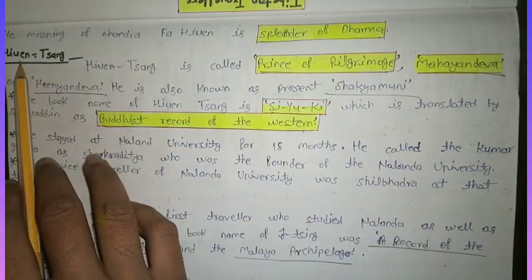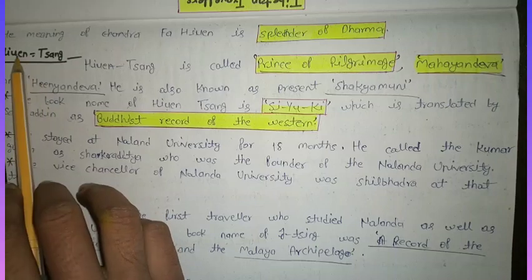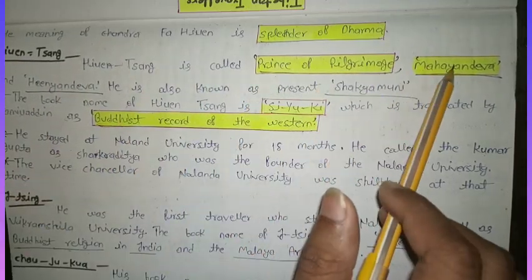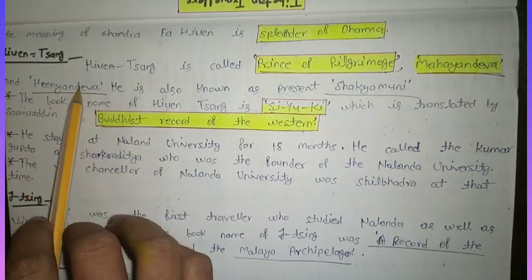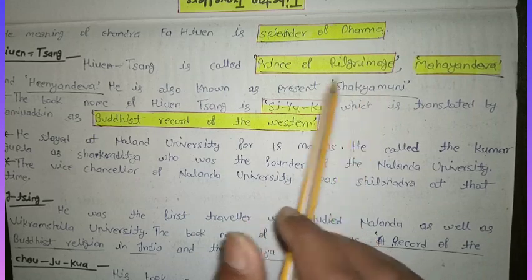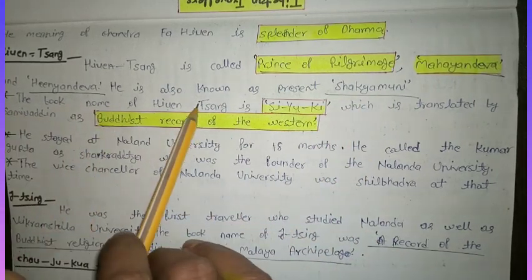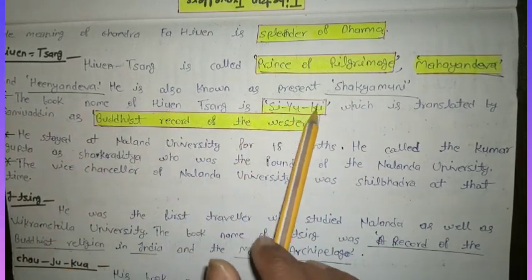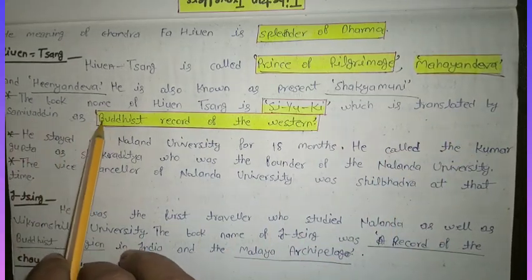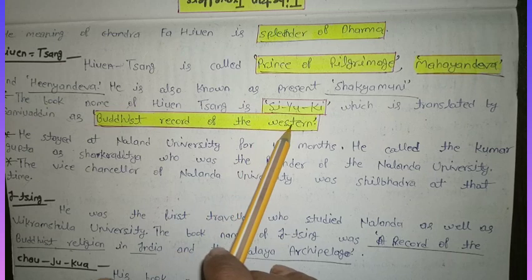Next traveler is Hiuen Tsang. Hiuen Tsang is called Prince of Pilgrims, Mahayana Deva and Hinayana Deva. He is also known as the present Sakya Muni. The book name of Hiuen Tsang is Si-Yu-Ki, which is translated by Samuel Beal as Buddhist Records of the Western World.